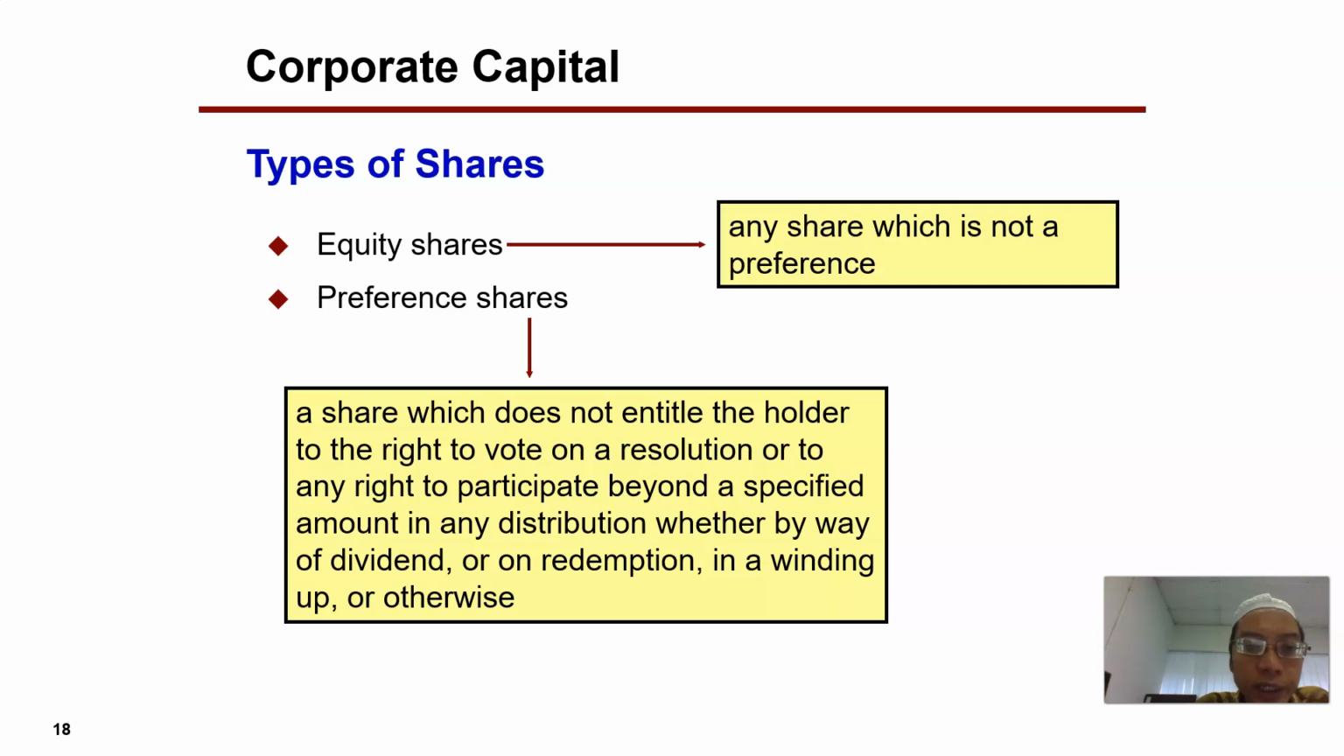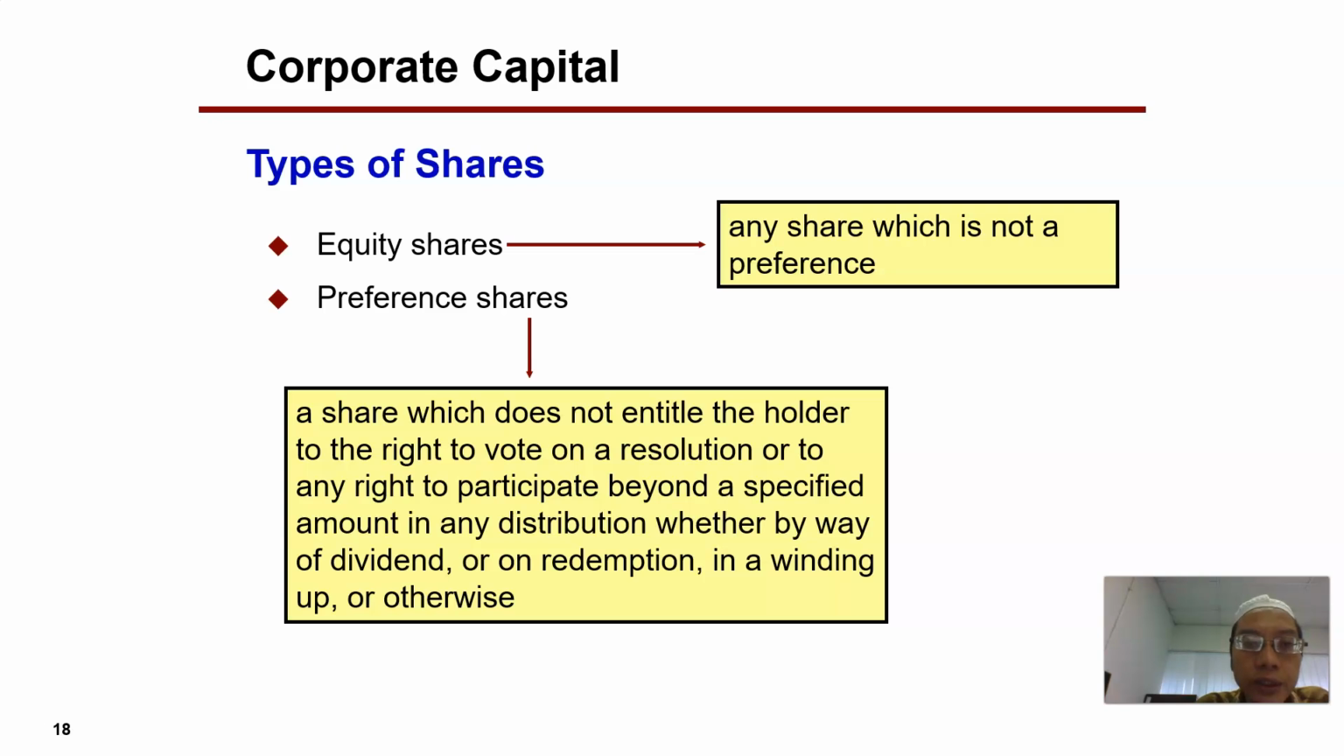A preference share is a share that does not entitle the holder to the right to vote. So a person that buys a preference share from a company does not have the right to vote in the annual general meeting of the company. However, whenever dividend is distributed, or if the company is liquidated and there are assets to be distributed among the shareholders, the preference shareholders will be given the dividend first and will be first in receiving the liquidation.